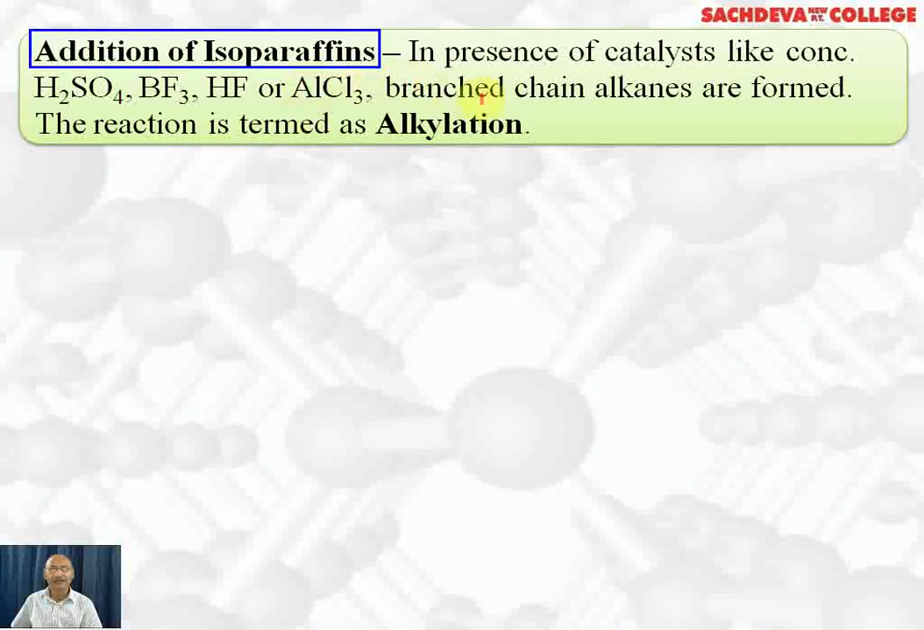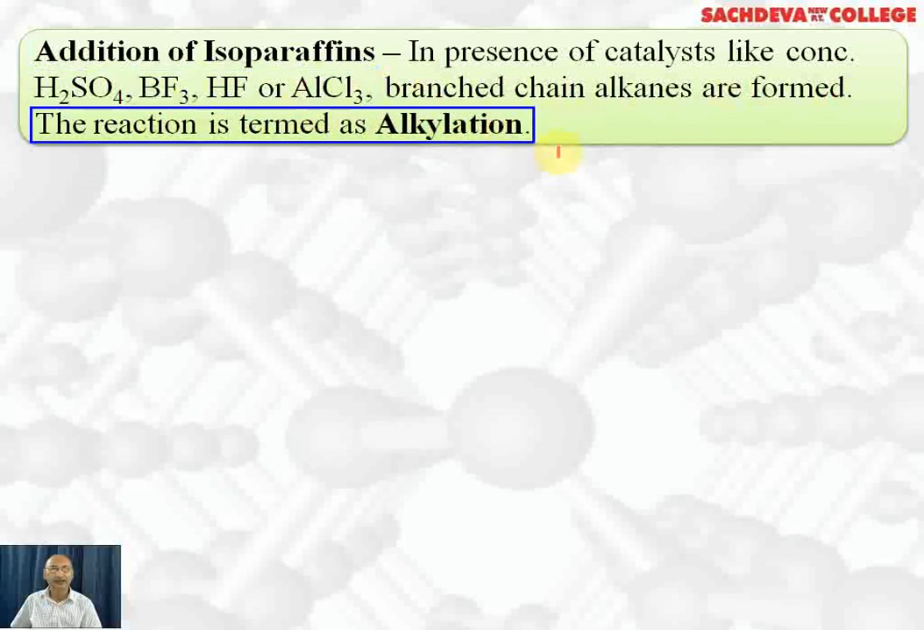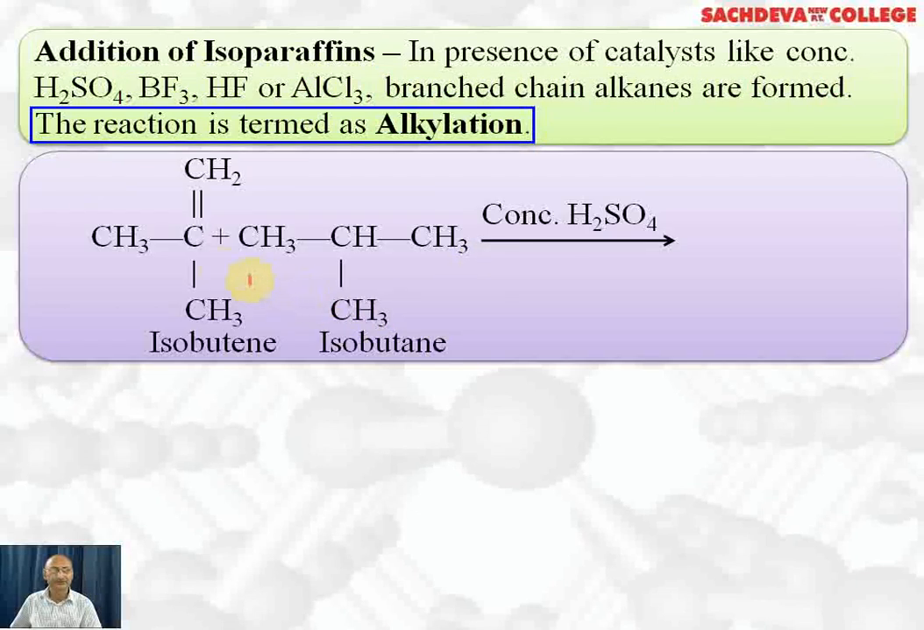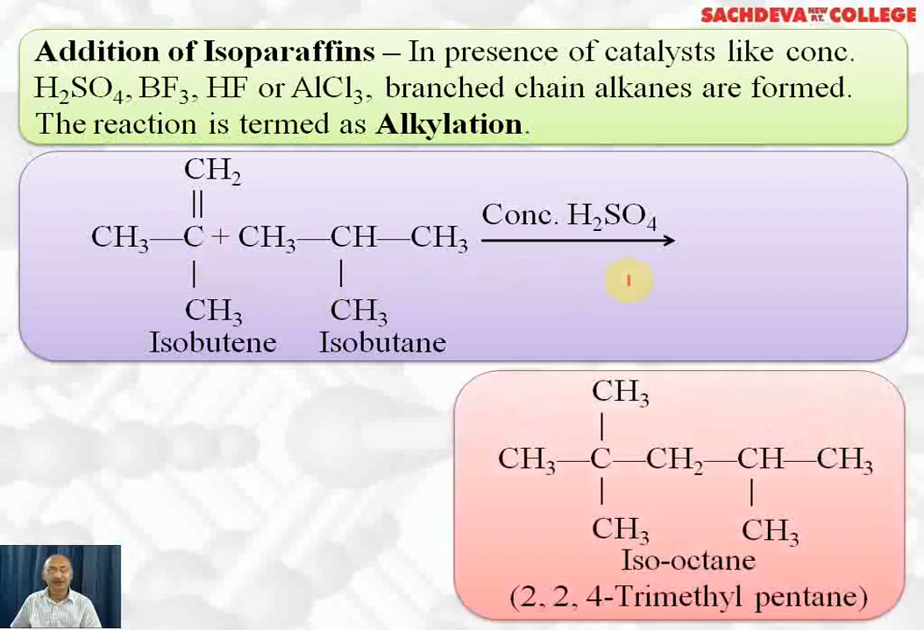Addition of isoparaffins. In the presence of catalysts like concentrated sulfuric acid, BF3, HF or AlCl3, branched chain alkanes are formed. The reaction is termed alkylation. This is isobutene or isobutylene, and we are adding isobutane in the presence of concentrated sulfuric acid. So here an addition reaction will take place and result in the formation of isooctane, 2,2,4-trimethylpentane.